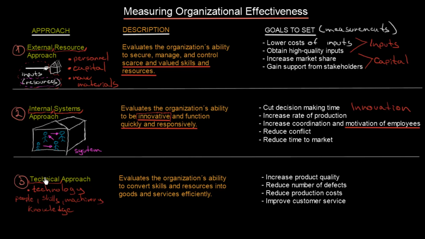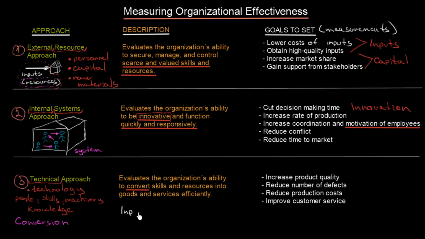And I guess that the technical approach is going to care exactly about these, and what these are doing. Well, they are converting. So we have some conversion of our inputs into outputs. So let's see. This approach evaluates the organization's ability to convert skills and resources into goods and services efficiently. So again, let's imagine the three stages which we have talked about.